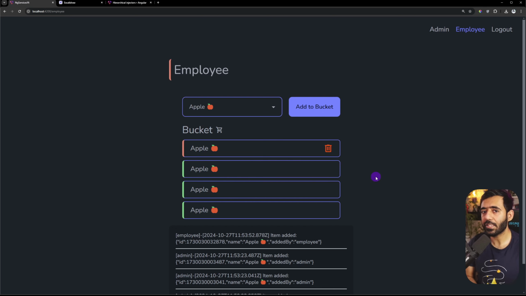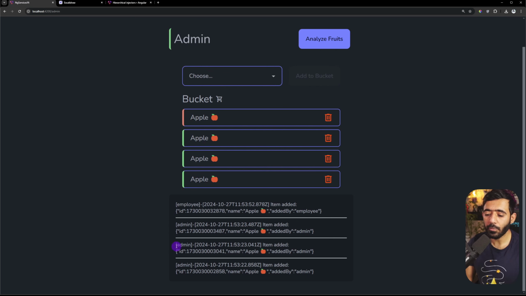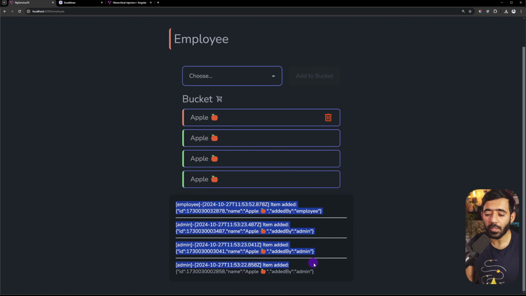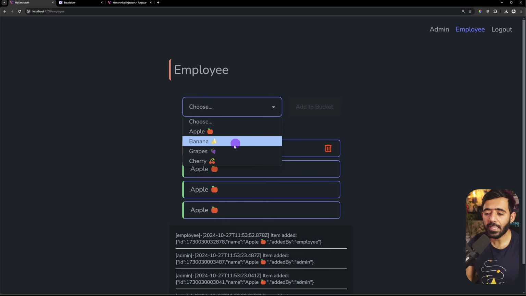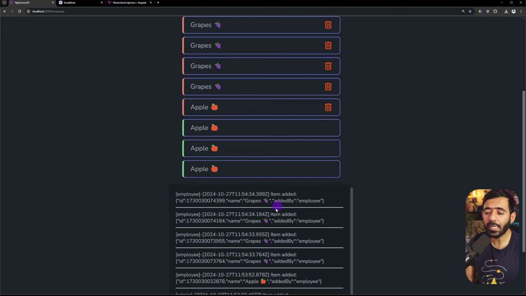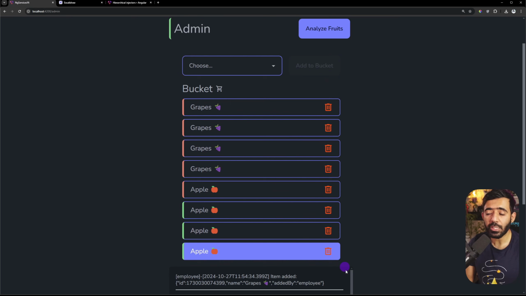Now we have a problem in this situation, and that is an admin can see all the logs, including the admin logs and the employee logs, but the employee can also see all the logs, which is of the admin as well. This is not what we want, and usually that's not the case in the application. We do have some restrictions also on the employee level, which means that an employee can only add 5 items, and then they will be given this alert that you can only add 5 items, and an employee cannot delete any of the items from an admin as well, whereas an admin can essentially delete all the items.